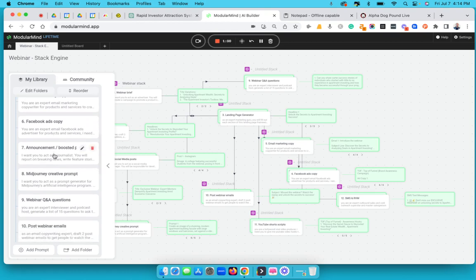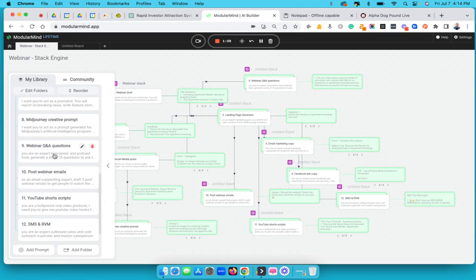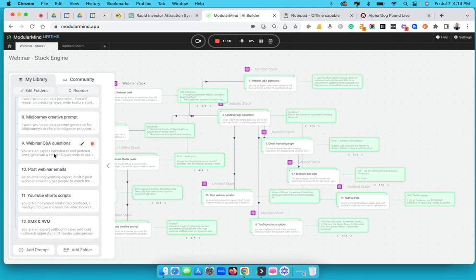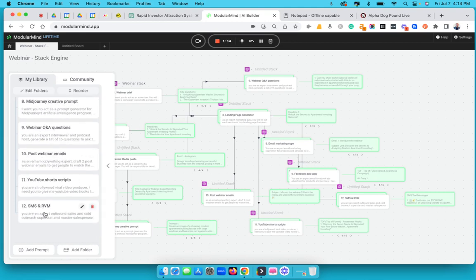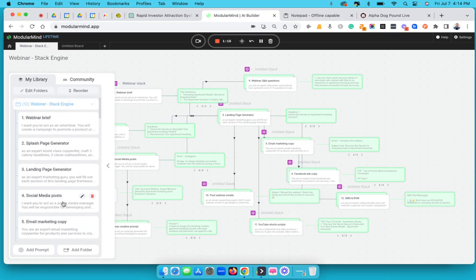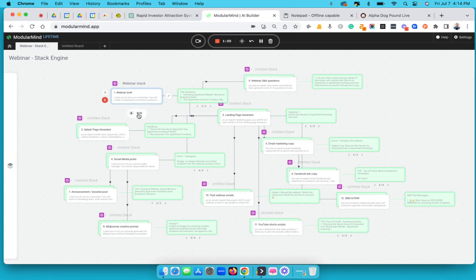And then I also have a Facebook post that will be boosted, and then a mid-journey creative prompt to create the graphic for it. And then because this is a webinar, I want to create webinar questions. So you get the picture, right? I've got 7 different types of pieces that is generated from one push of a button. When I do this, I hit run from the brief, and then it goes boom, boom, boom, boom, boom.